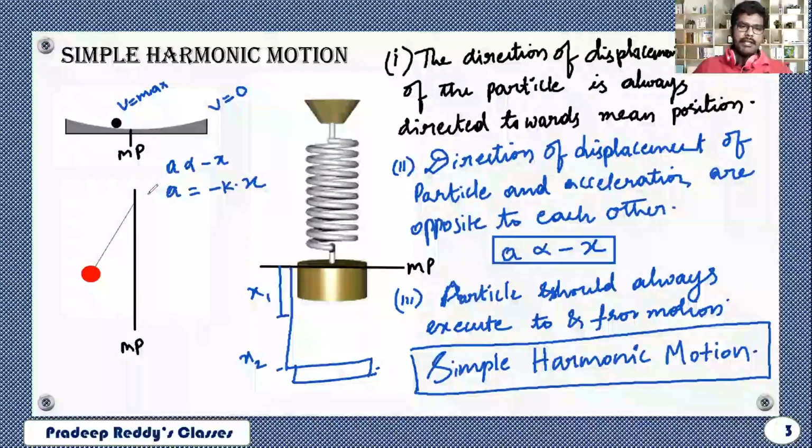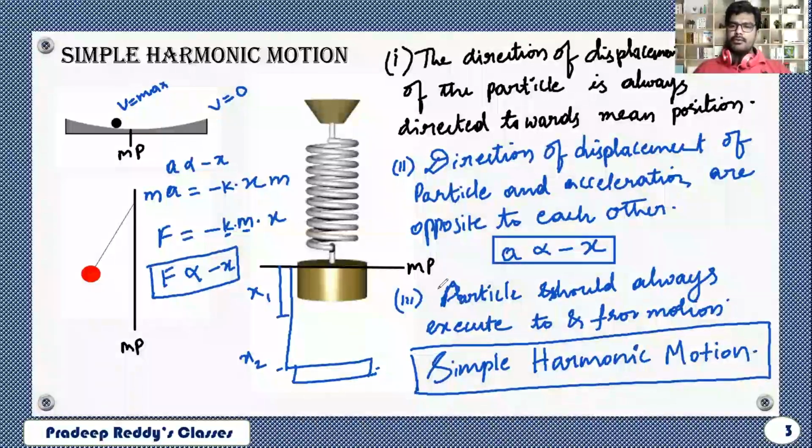Now ma is F, which is equal to minus k into m into x, where k is the proportionality constant, m is mass, which is constant. From here you can clearly write F is directly proportional to minus x.